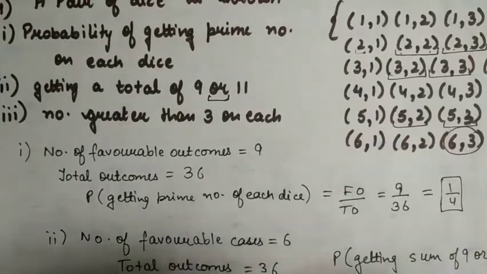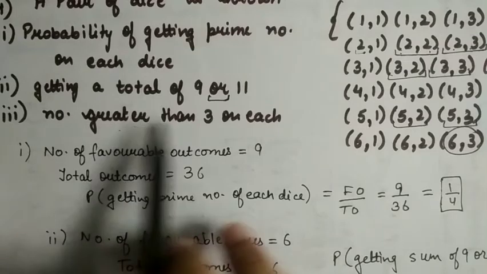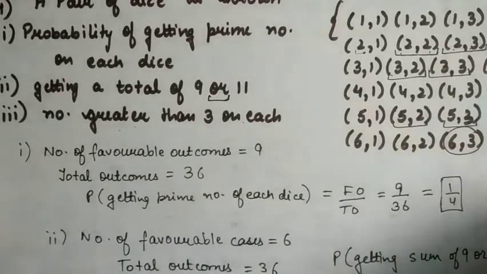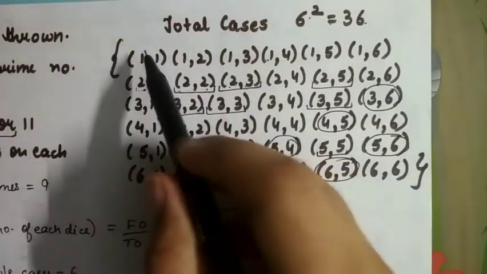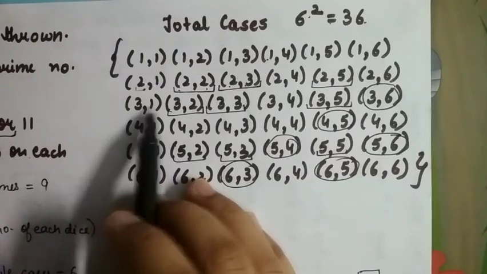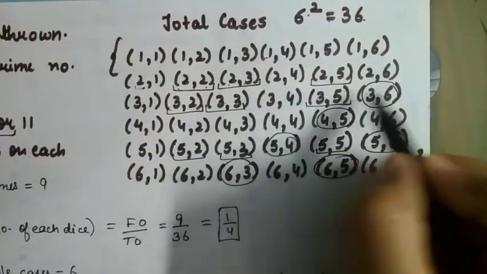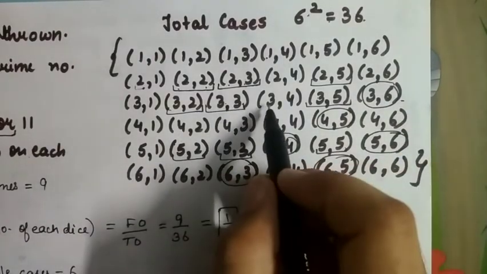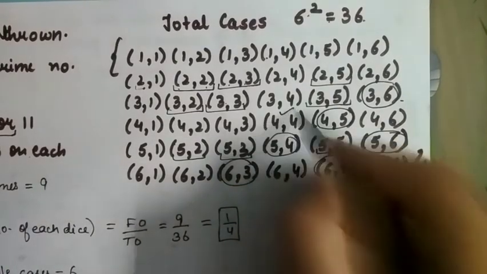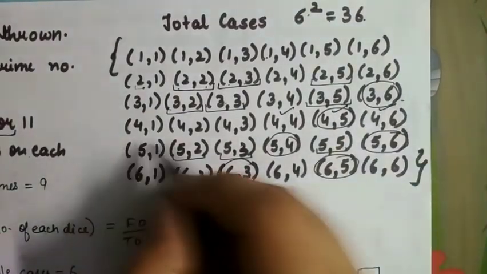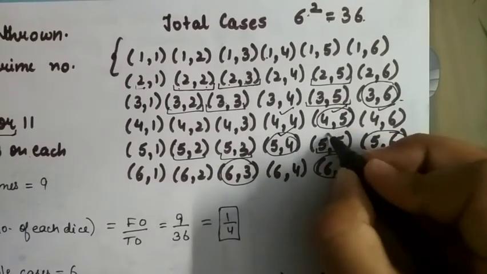Now see the third part. We have to find the probability of a number greater than 3 on each dice. So now consider greater than 3 on each. So these two rows will not be there here. Greater than 3, so this will also not be included because it is not equal to 3, it is greater than 3. So this, and this.